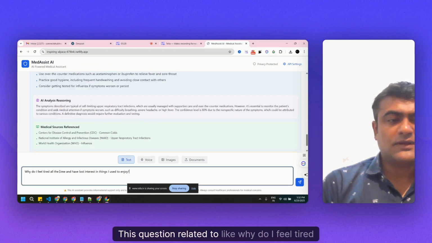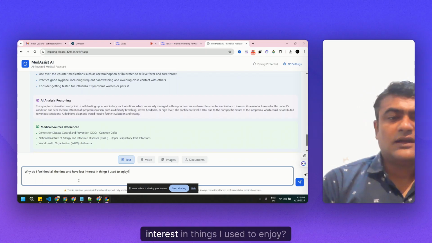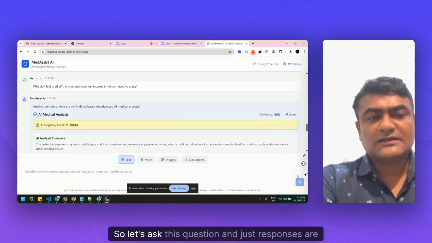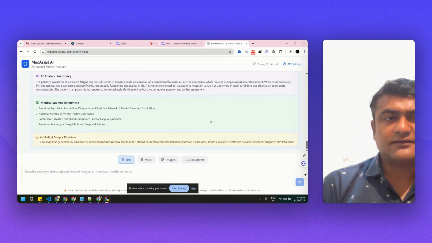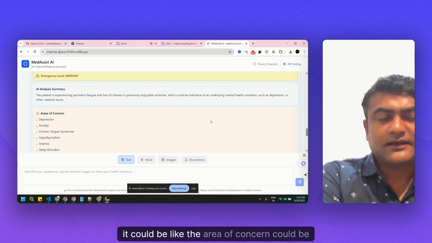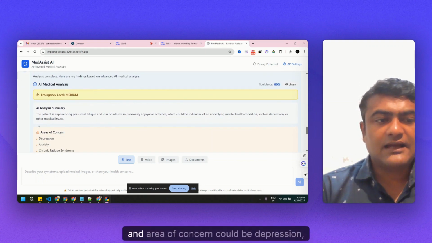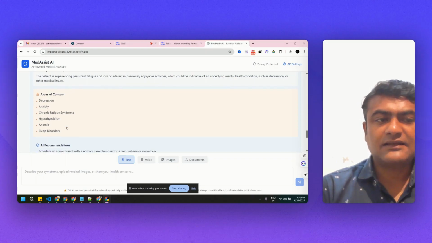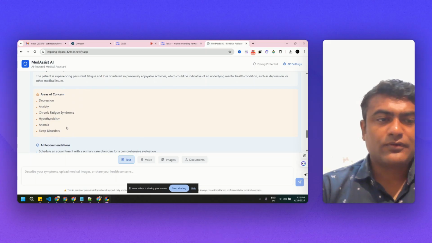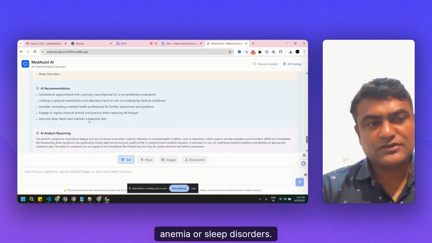This question is related to: why do I feel tired all the time and have lost interest in things I used to enjoy. So let's ask this question, and these responses are here. The area of concern could be depression, emergency level is medium as you can see, and the areas of concern could be depression, anxiety, chronic fatigue syndrome, hypothyroidism, anemia, or sleep disorders.